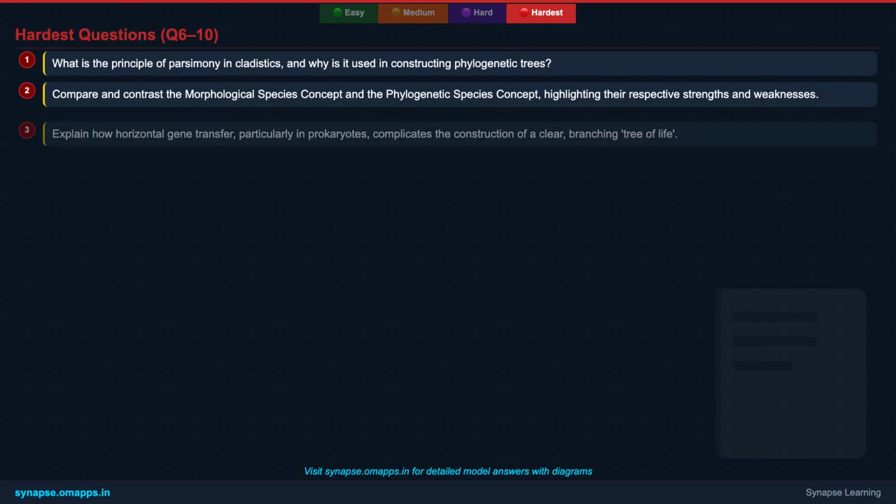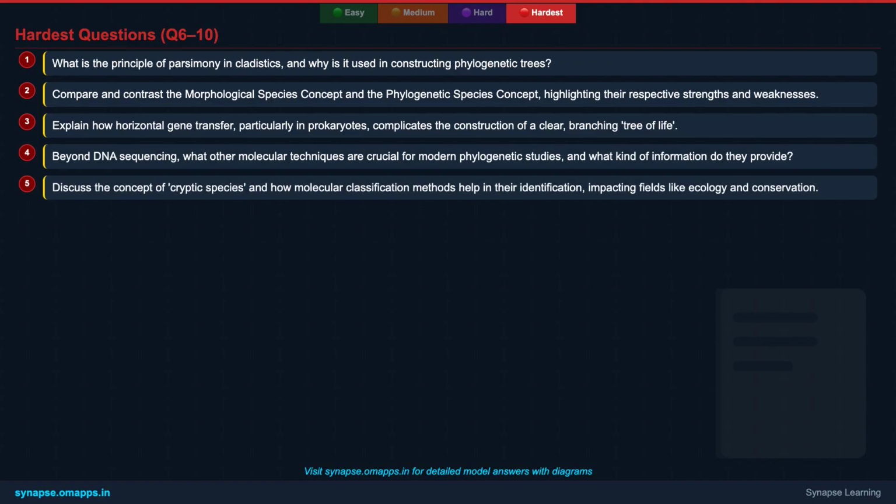And now, for the remaining 5 questions to truly test your mastery. 6th, what is the principle of parsimony in cladistics, and why is it used in constructing phylogenetic trees? 7th, compare and contrast the morphological species concept and the phylogenetic species concept, highlighting their respective strengths and weaknesses. 8th, explain how horizontal gene transfer, particularly in prokaryotes, complicates the construction of a clear, branching tree of life.